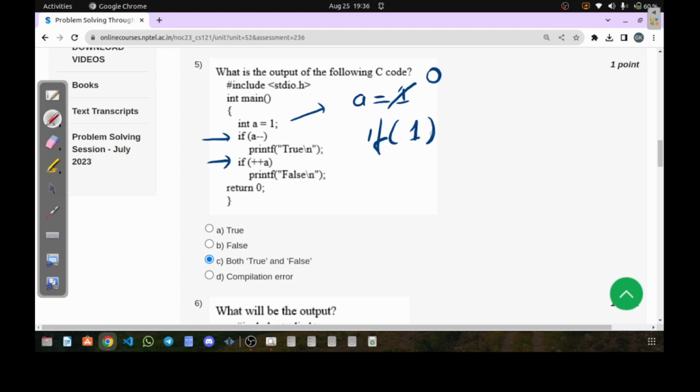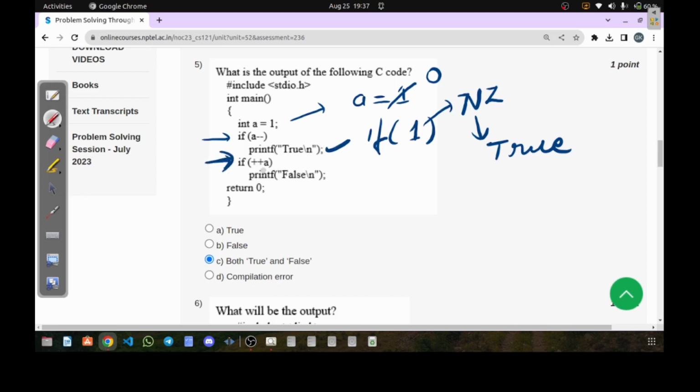So if you are good in if condition, you all know that if you are having a non-zero value here, what does it mean? It is going to give you true. Yes or no? I think you all are aware of this. So as we have a non-zero value, we'll get true. True means the condition is going to be true here. Therefore this printf statement will be executed and we'll get the answer as true. Now let's go to the next if condition.